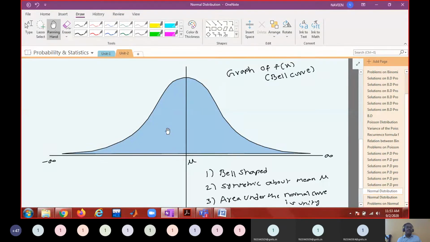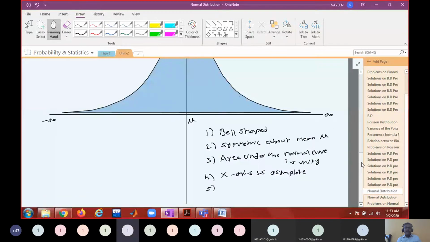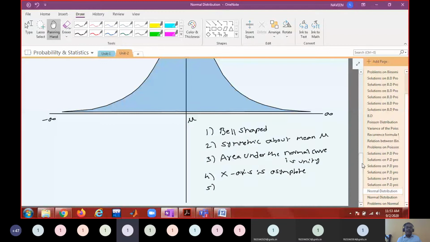Unimodal. Where is the maximum? At the mean. Therefore, for a normal distribution, mean equals median equals mode.